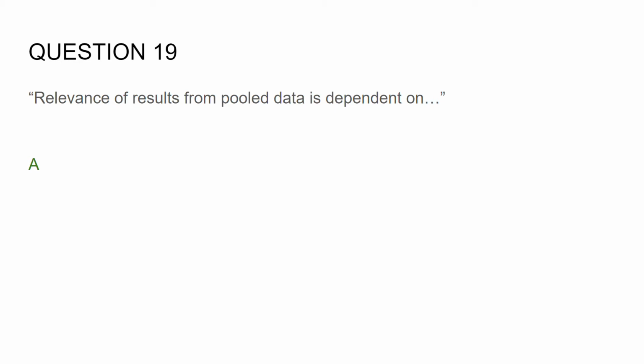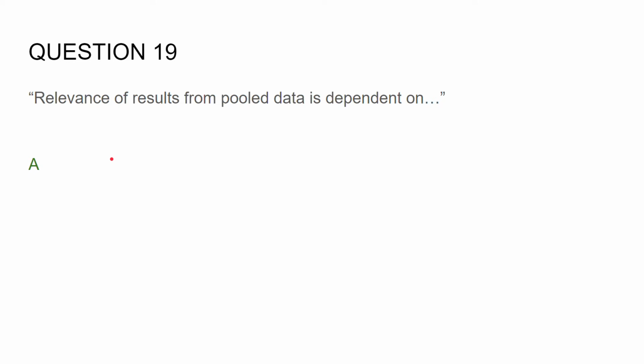And so that sentence literally tells us that pooled data is dependent on homogeneity of the trials, and that needs to be assessed by a test. And so that's why the answer is A. So if you pool data, you should test for homogeneity. It doesn't say you should eliminate it, which is why B is wrong. C and D are both relevant.